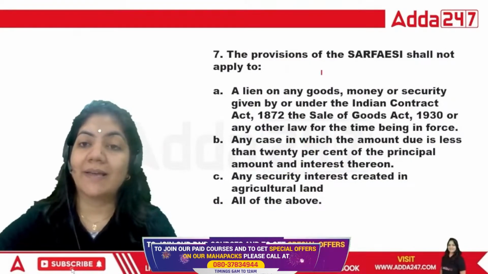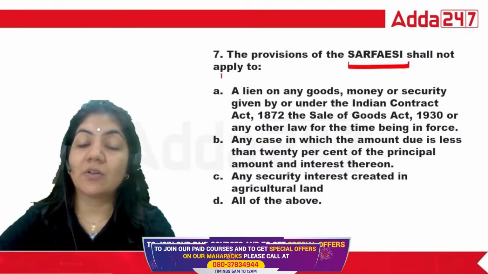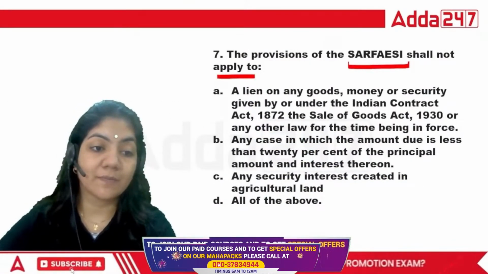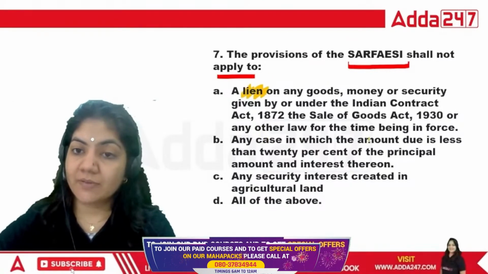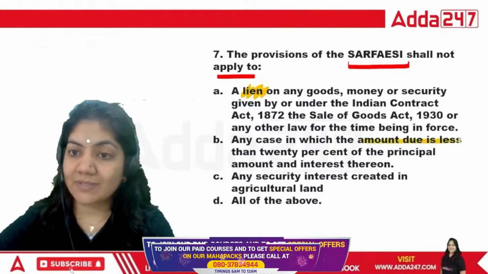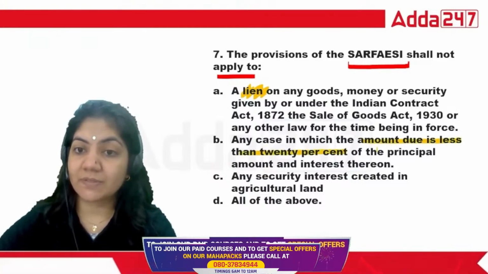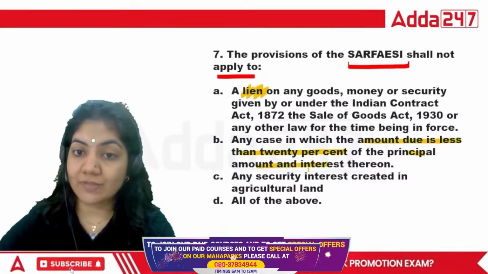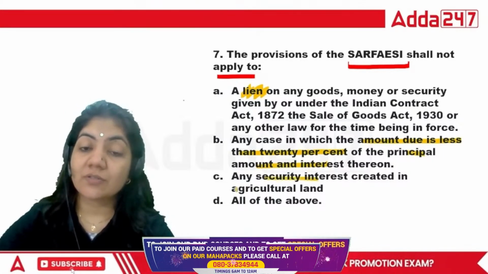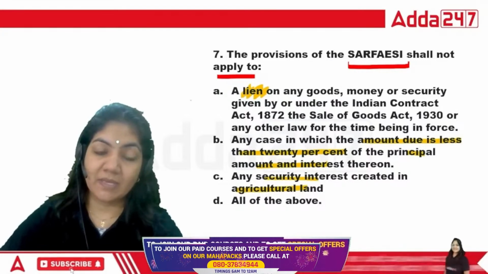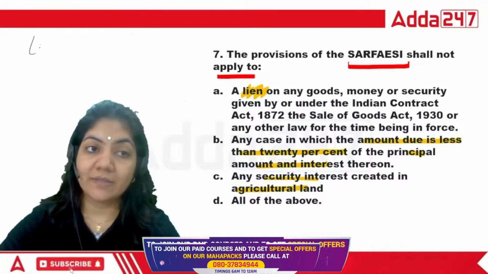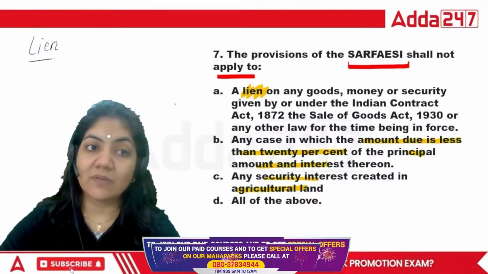You have to tell me that the SARFAESI Act shall not apply to what? A lien, any other case in which the amount is less than 20% of the principal amount and interest, any secured interest of the agricultural land, and all of the above. Tell me, class. If we talk about the lien, lien is basically what?